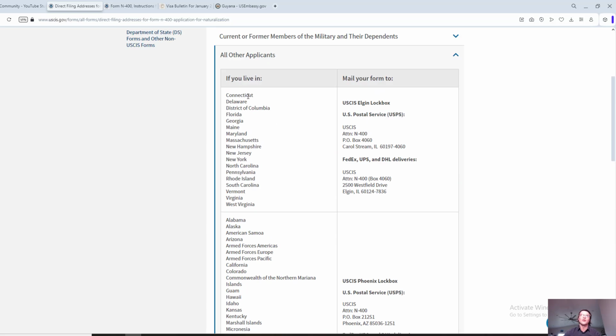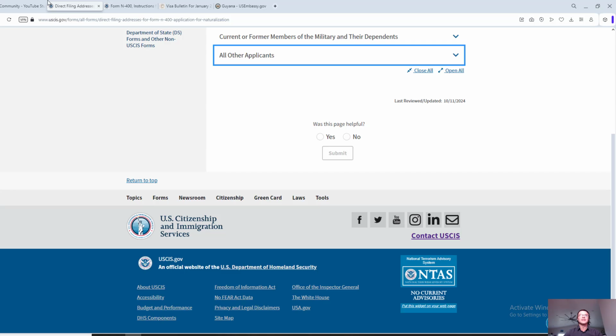All right, so for Connecticut, here are the options. There is one option for US Postal Service. So if you're sending it with USPS, this is where you're sending it to. If you're sending it with a courier, like FedEx, UPS, or DHL, this is where you're sending it to. So you see, there are a few different addresses, a few different options. So make sure you're sending it to the correct one. And that's really it. That's really it.